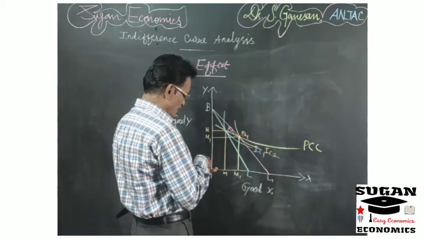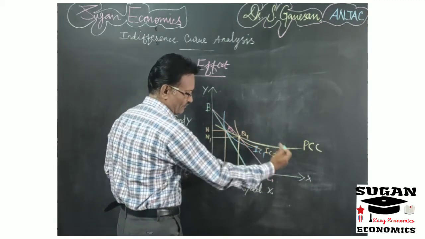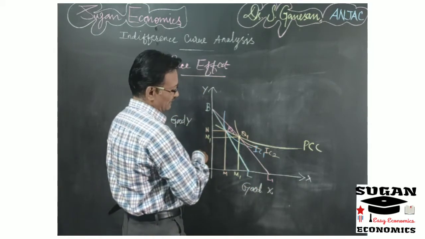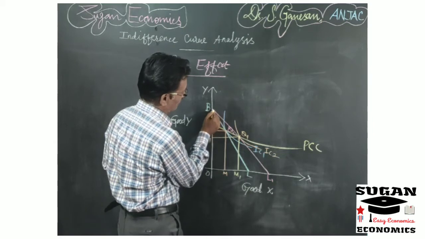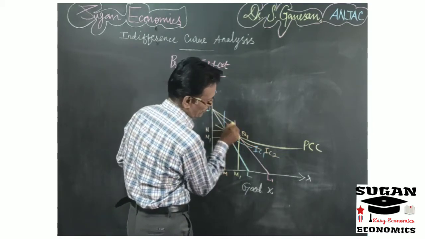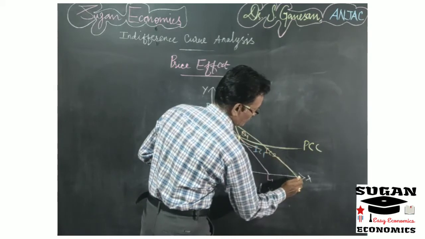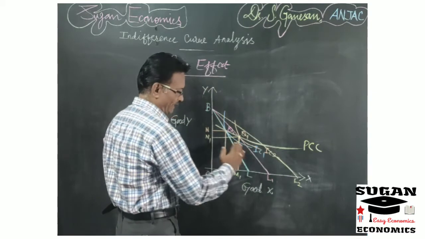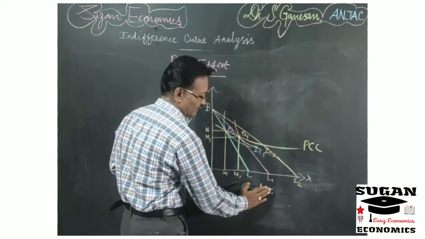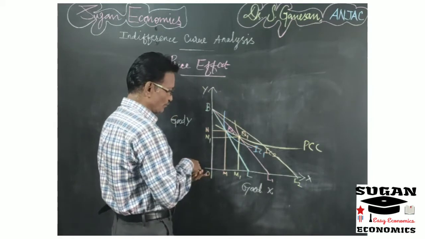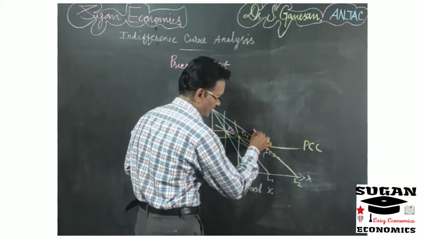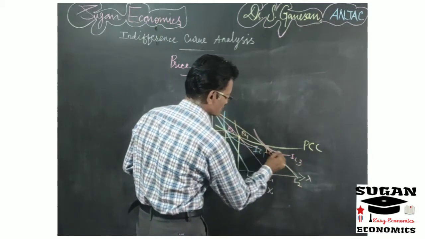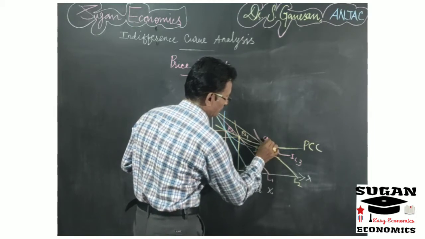So now suppose if again further the price of commodity X reduces, again we have to shift the budget line. So now we have to draw a new budget line. So this is BL2. So now again due to reduction in the price of commodity X, the consumer will be better off. So he has to move from a lower indifference curve to a higher indifference curve. So this is IC3. The indifference curve IC3. So here the tangent point is Q2.